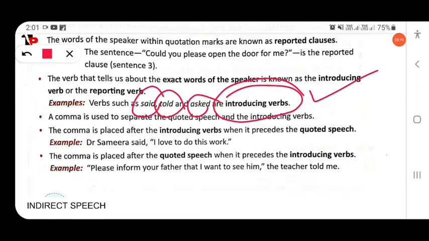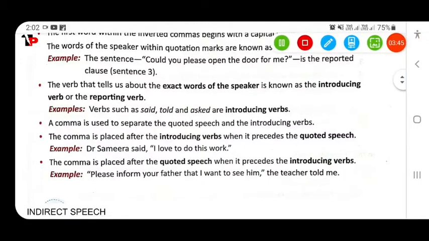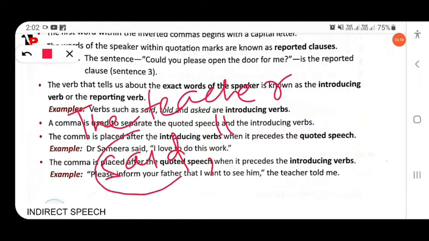A comma is used to separate the quoted speech from the introducing verb. As in the previous example, he says, comma, then we use inverted commas. The comma is placed after the introducing verb. Just like the teacher said, yes, here the comma is placed after the introducing verb. Here this is the introducing verb.